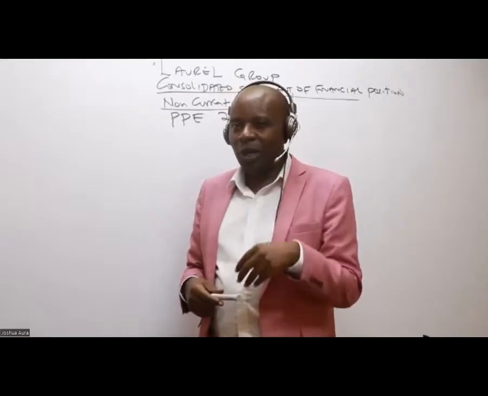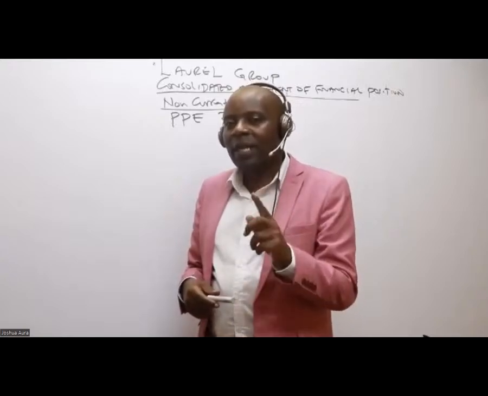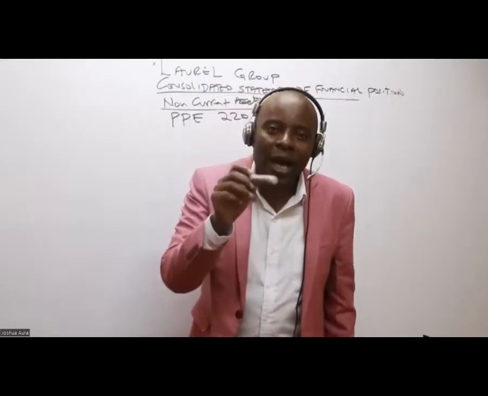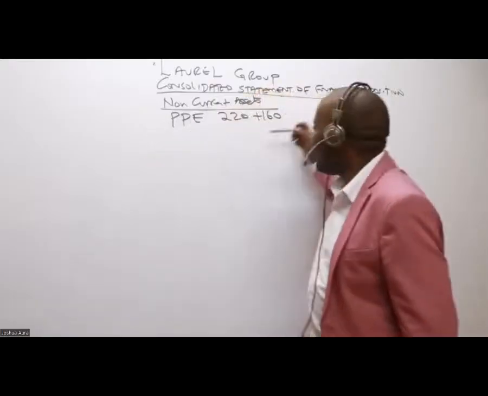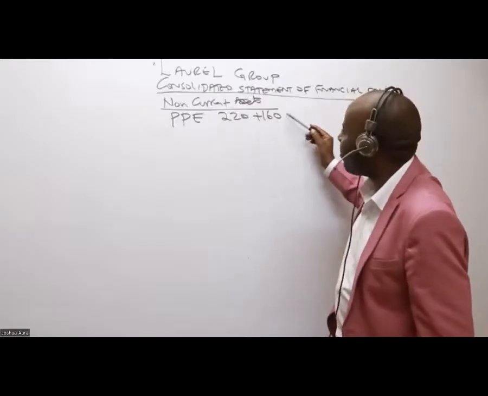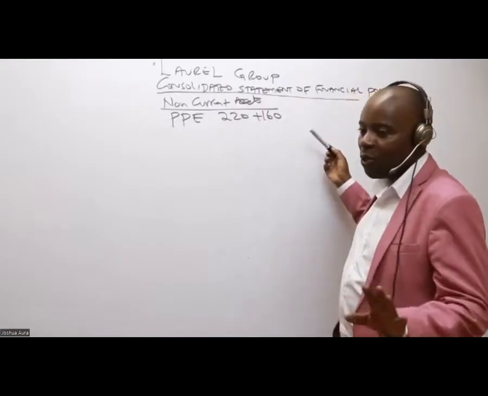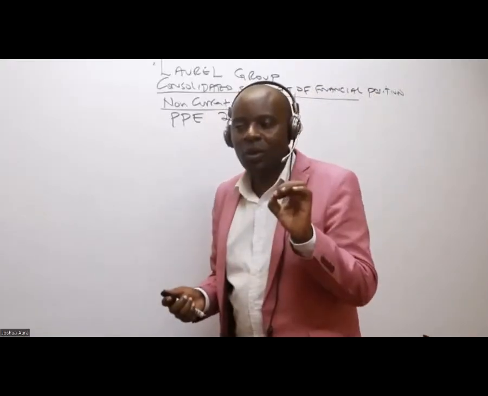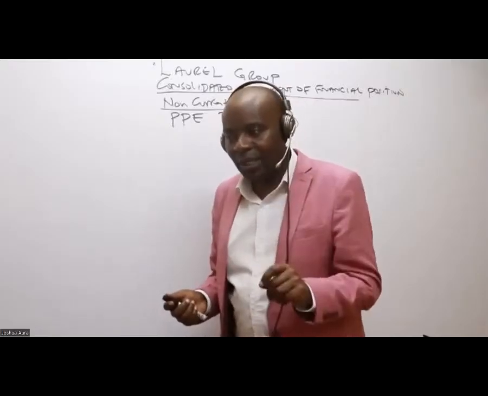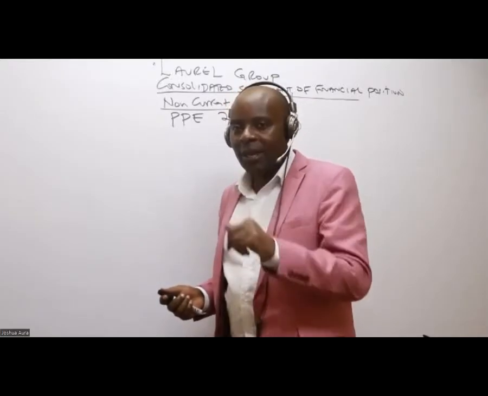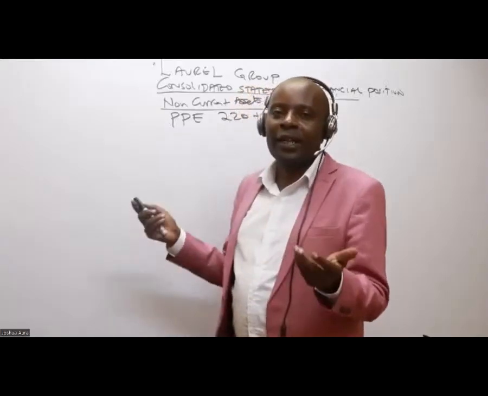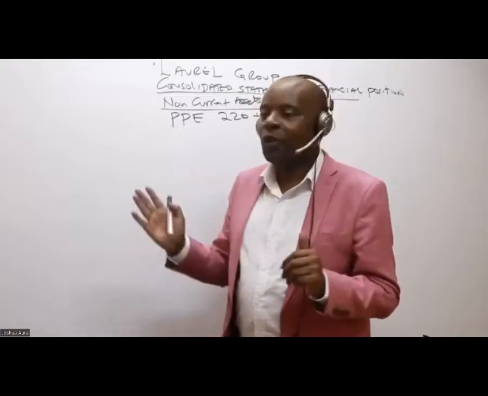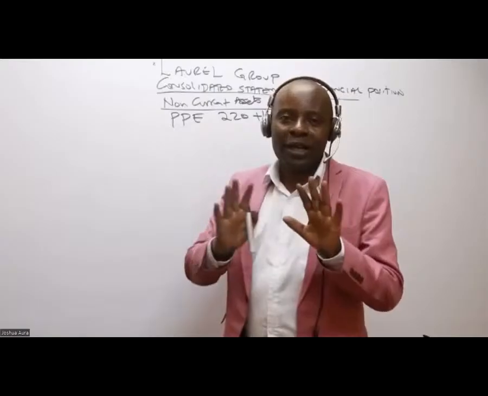So as I continue, what have we learned really? The thing that I've learned here as we continue is that we shall never be consolidating figures of associate. We shall not bring figures of associate here, but you can't say 220 plus 160 plus the associate figure. No, that we can't do. We are only consolidating the parent and the subsidiary. Now, one good thing here, for students who are privileged to be having computers, I expect you to be writing all these in your Excel, isn't it?